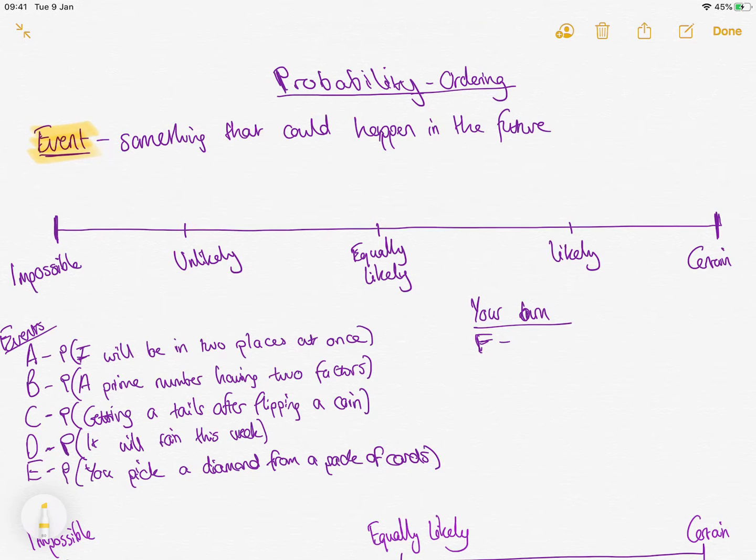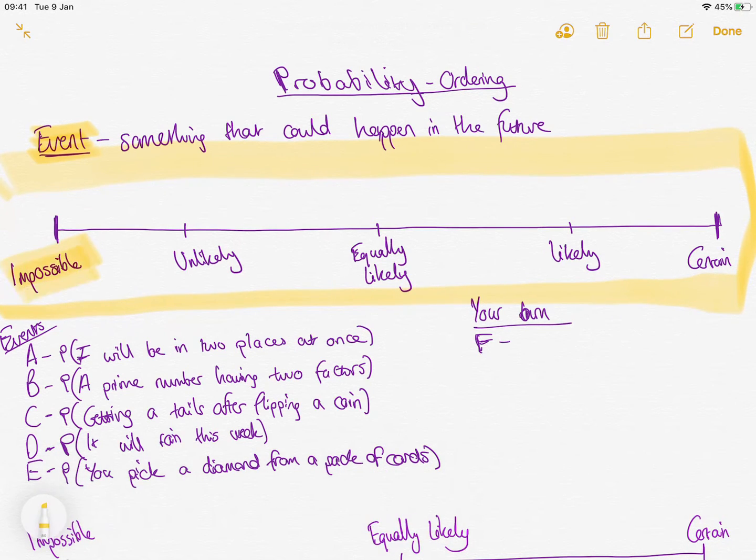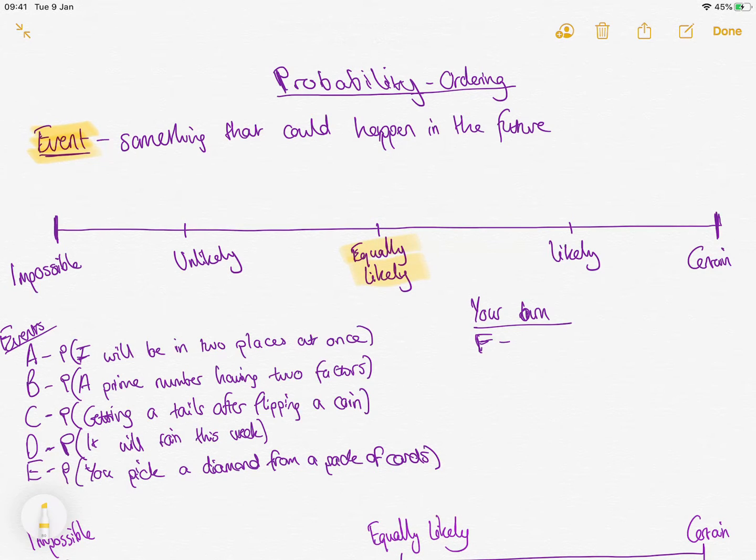So I've got a scale here. This is my probability scale here, and it ranges from impossible. So that is, it could never happen. The event could never happen to certain, which means the event will 100% happen. It will definitely happen. Notice I'm already starting to put some numbers on there. I'm saying 100%. This equally likely here is half chance of happening.